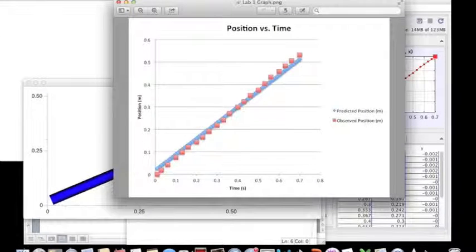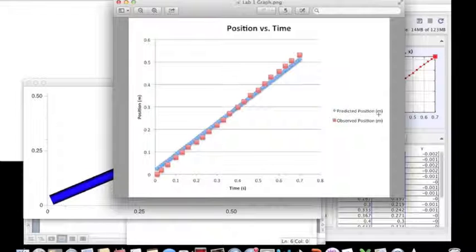Comparing the predicted and observational data on a position versus time graph, we will find that the predicted data is very similar to the observational data. The red line represents the observed position in meters, and the blue line represents the predicted position in meters. The linear graph portrays the concept of Newton's second law, and the idea that an object moving at a constant velocity will involve a linear relationship with position versus time. The rate at which the object changes position is the same.